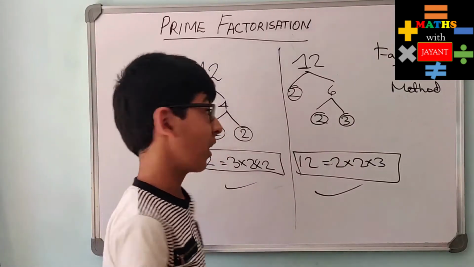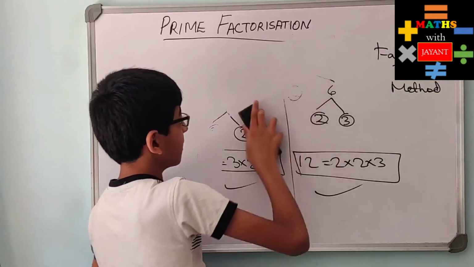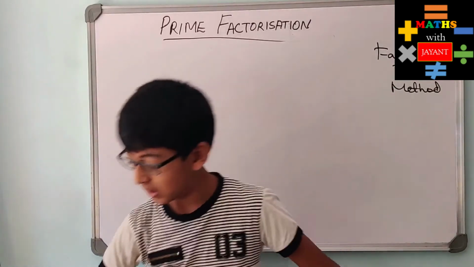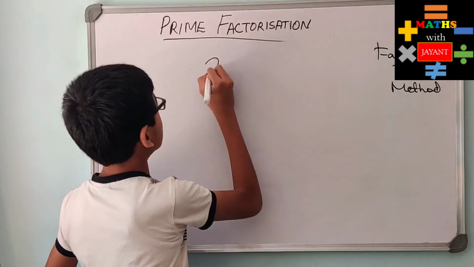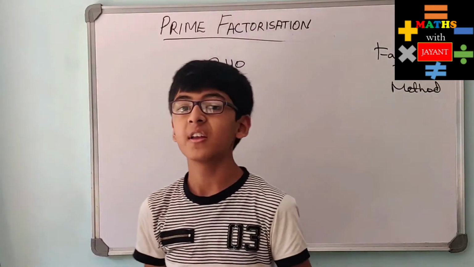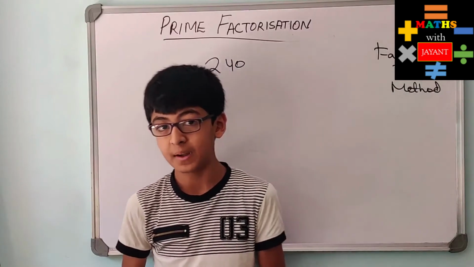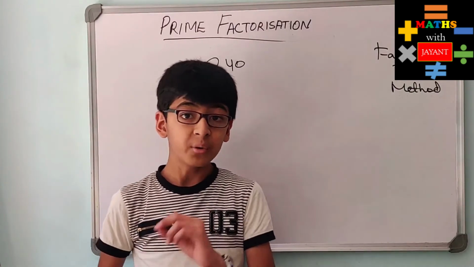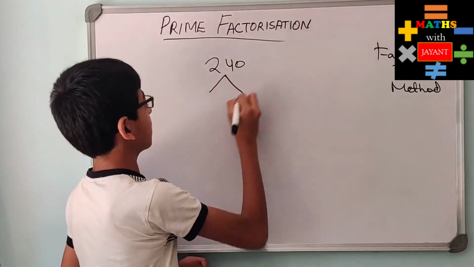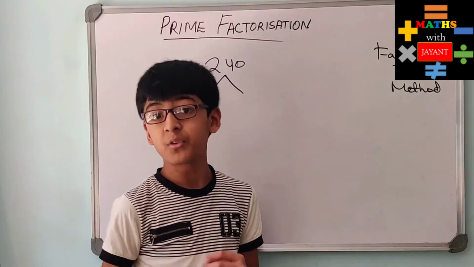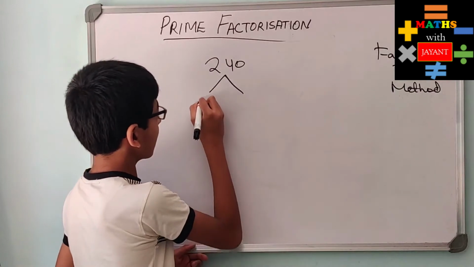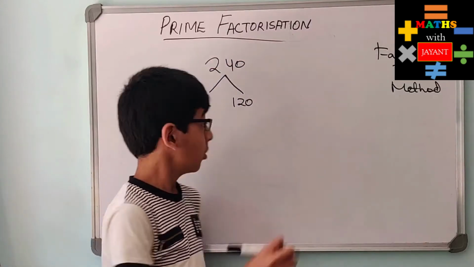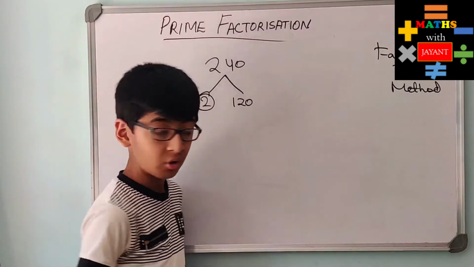Now let us factorize a 3-digit number. Let's take 240. Let's think of any two numbers that we can multiply to get 240. If you know the divisibility rules, you can apply them over here. 240 is an even number, so it is divisible by 2. So we can write 2, and 2 into 120 gives us 240. 2 is a prime number, but 120 is not.